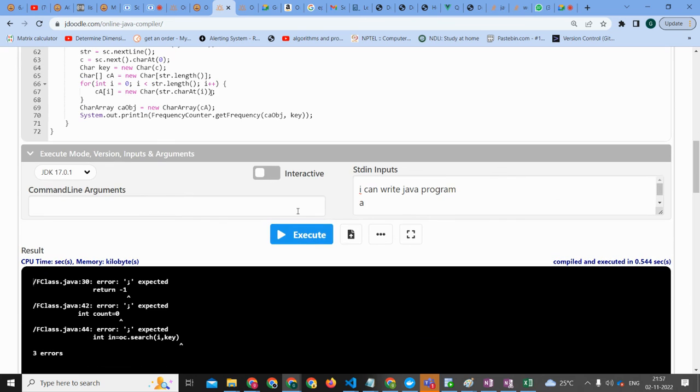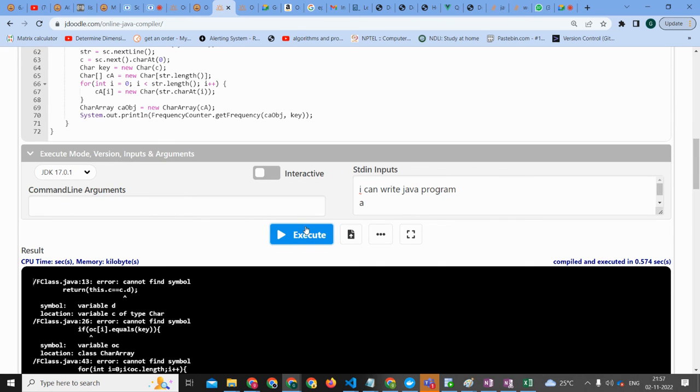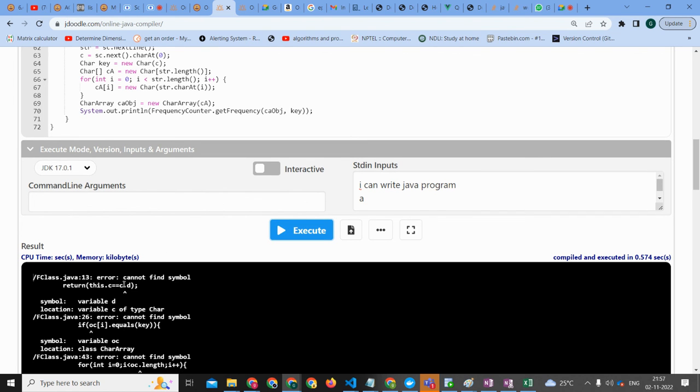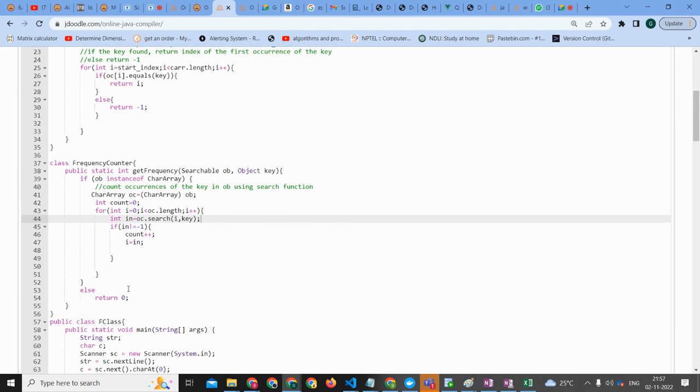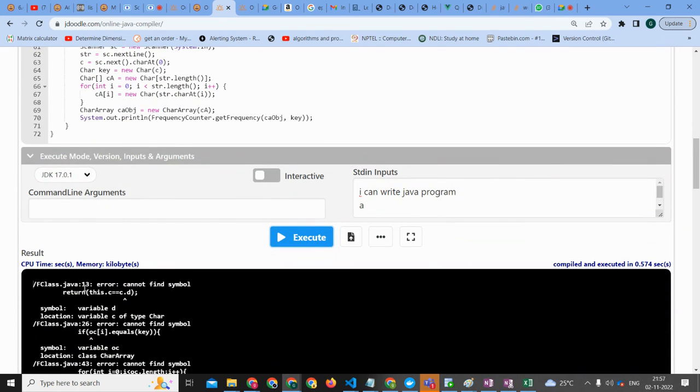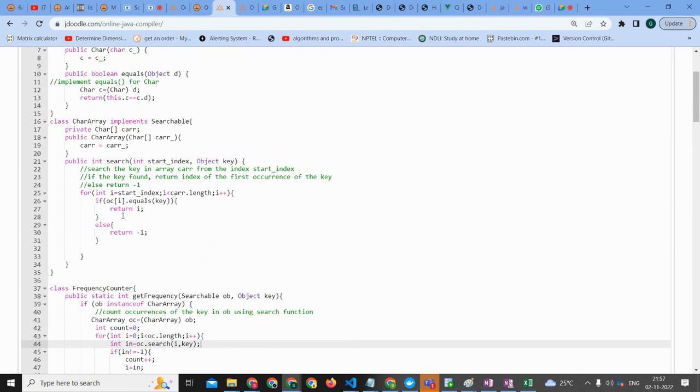So let's see what is passing. It's all about debugging the code, I mean debugging the error. So line number 13 we are getting an error. Okay, I'm going to line number 13.